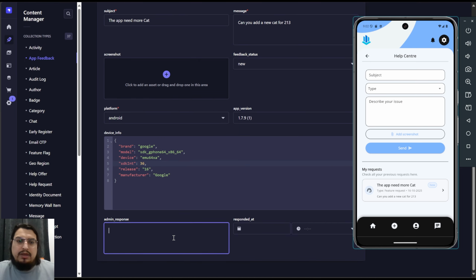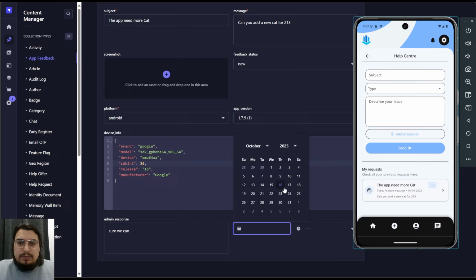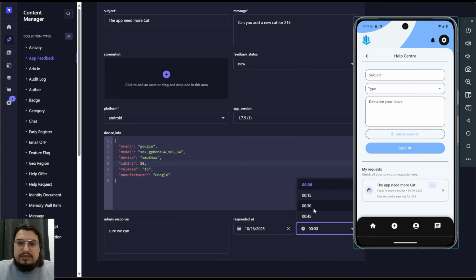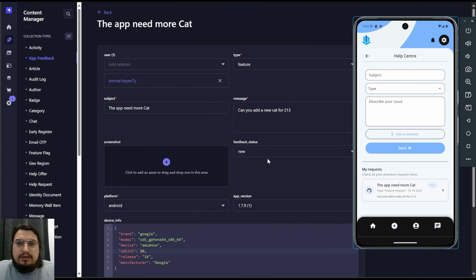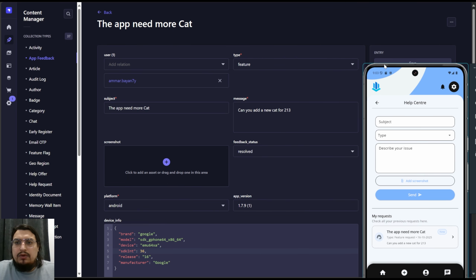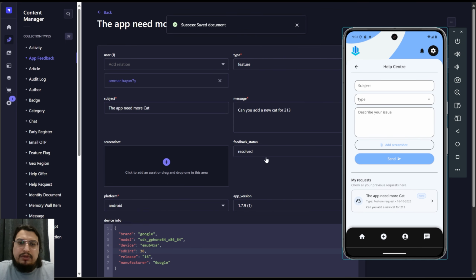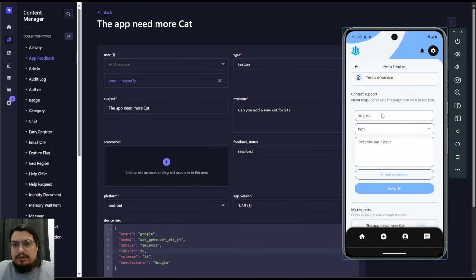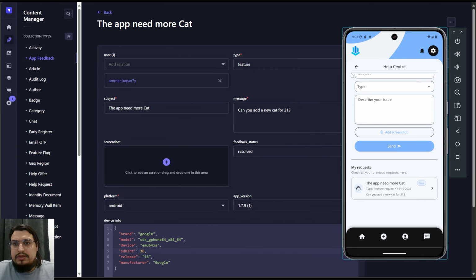And from here, the admin can respond. Like let's say, sure, we can do that. And it should automatically put our time and respond, but let's do that really quick here. And once this is done, when there is a message from the admin, it will automatically mark it as resolved or reviewed. It depends on the setting. You can manually do that. So once this is done, you can go back again to see the ticket.